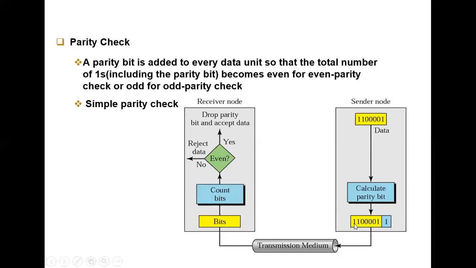Okay, so if a bit is changed, for example if I change the value from 0 to 1 here, on the receiving side it will count the number of ones: 1, 2, 3. I have changed from 0 to 1, so 3, 4, 5. What is 5? 5 is an odd number, therefore the original data will be discarded and the sender is asked to resend the original data, right? So this is the first method to detect the error, right?